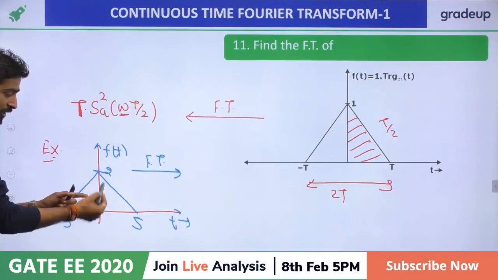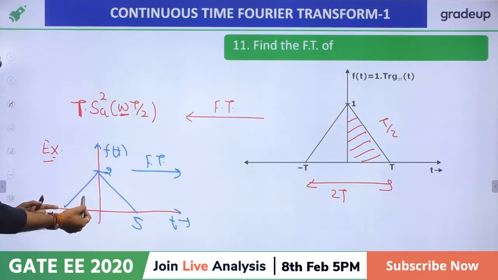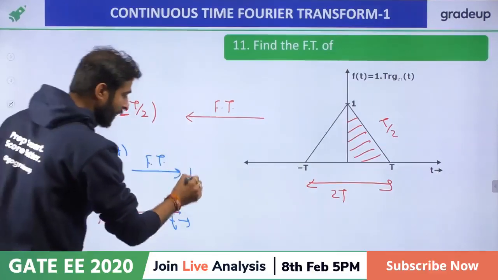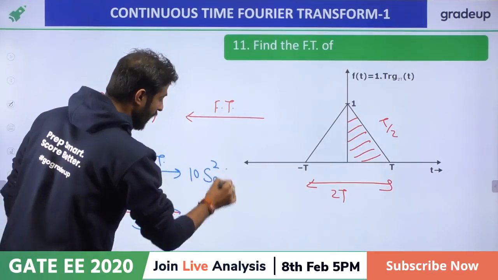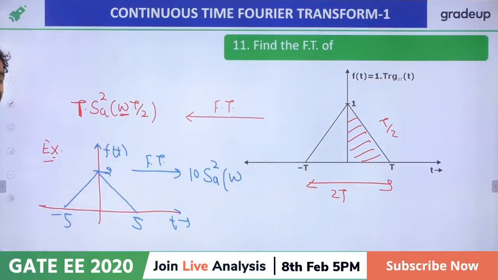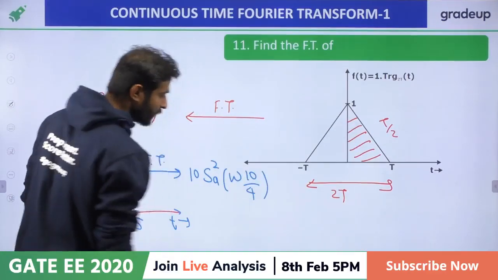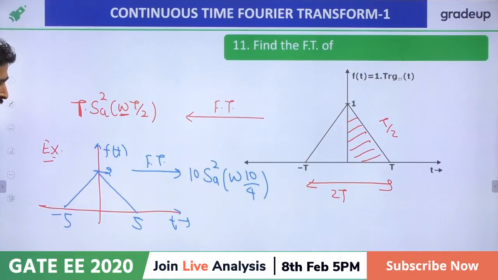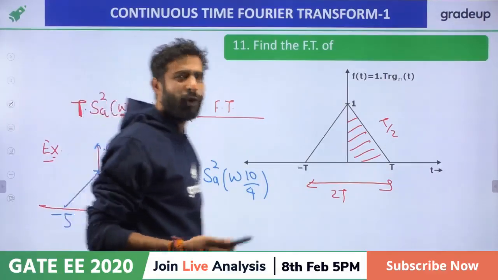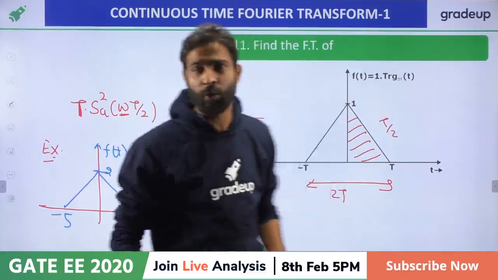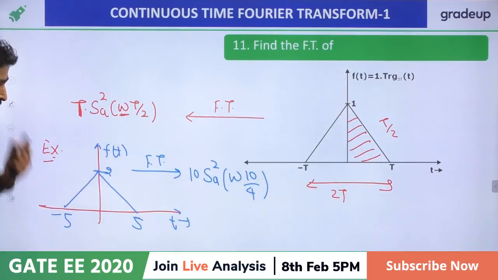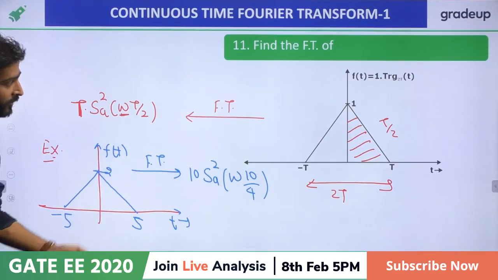Area of this triangle is nothing but 10. Total, 5 this and 5 this. So 10. So I'm writing 10 sampling square omega. Total width 10 divided by 4, 10 divided by 4. That is the answer. So my dear friend, we can directly form the Fourier transform of this function. Yes, Tarun Kumar, your answer is correct. Sampling square omega into 2.5. Yes, your answer is correct.